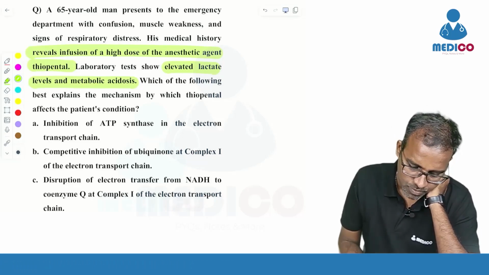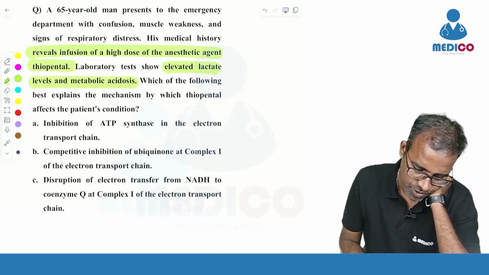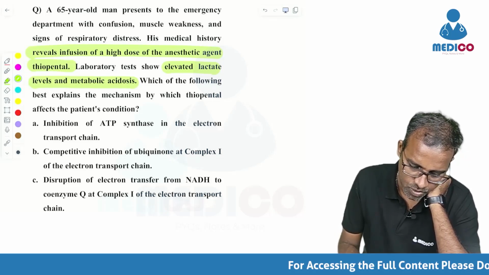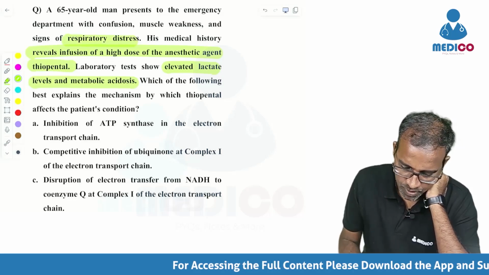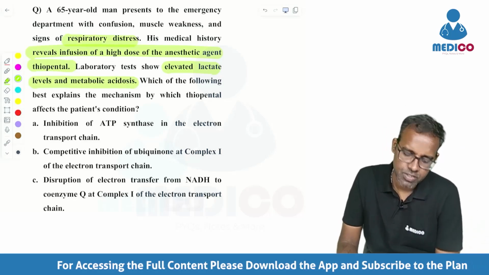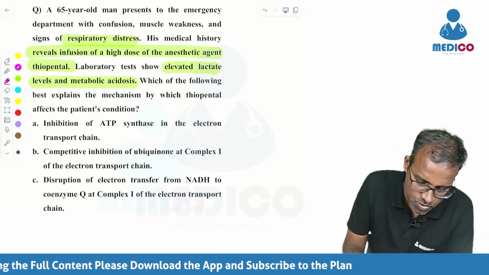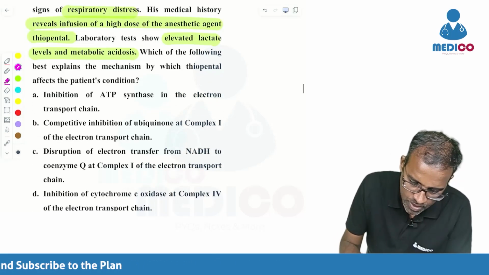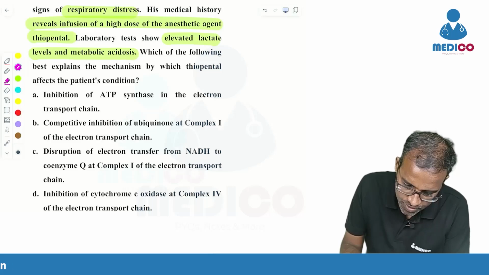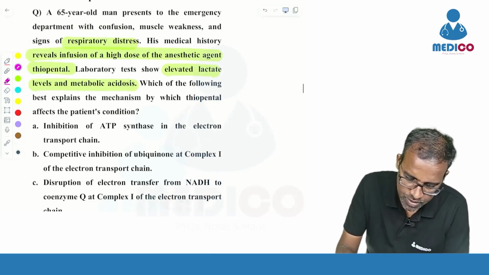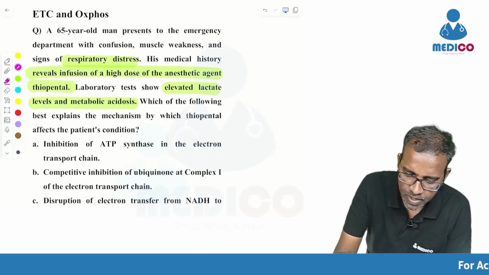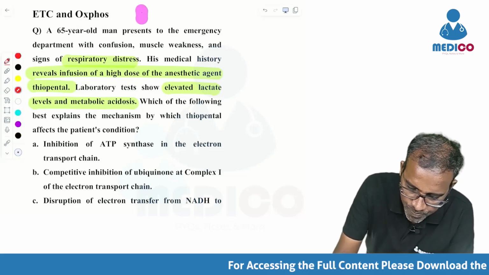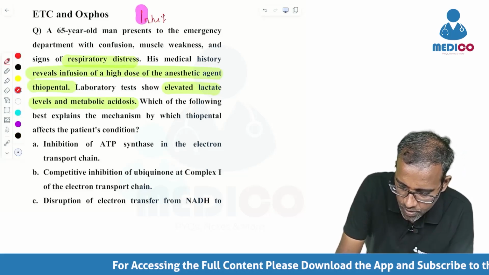See here, the patient is having elevated lactate levels and metabolic acidosis. He is also having respiratory distress. If you see the options, this history is not so straightforward. Let's see the options now. Inhibition of ATP synthase in the electron transport chain. I think this question is mainly to test the knowledge on inhibitors of the electron transport chain.